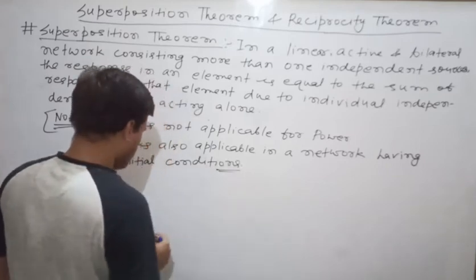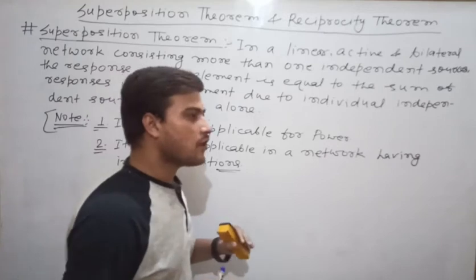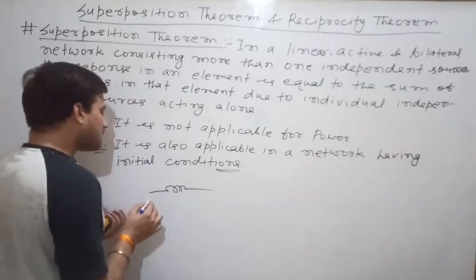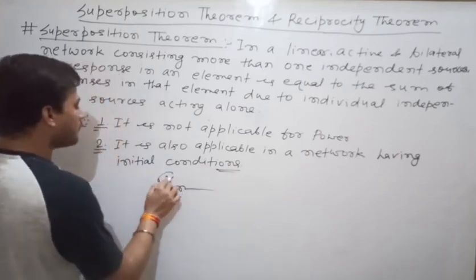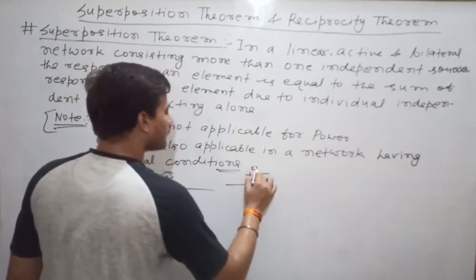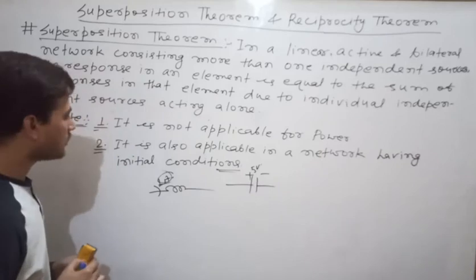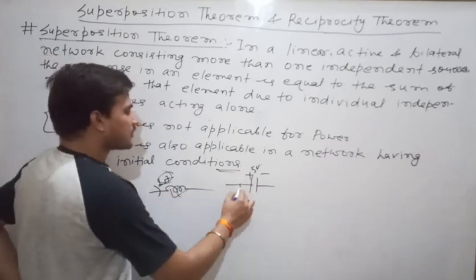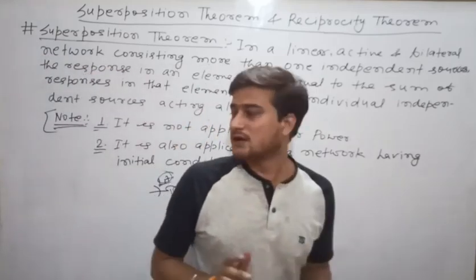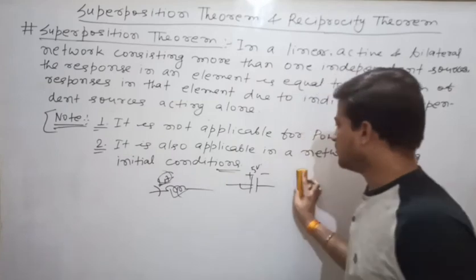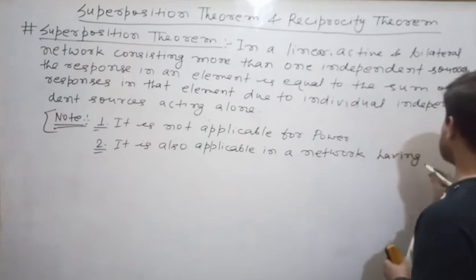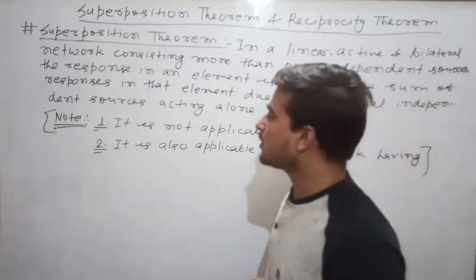That means if you have an inductor or a capacitor, suppose you have an inductor in the network and this inductor was initially carrying a current of 1 ampere, or you have a capacitor and this capacitor was initially carrying a voltage of 5 volt. So this superposition theorem is also applicable for these networks. Clear? So there is no condition that there should be 0 initial conditions. Clear? So these 2 points are very, very important if you are applying the superposition theorem. Clear? Now let us do one numerical question.